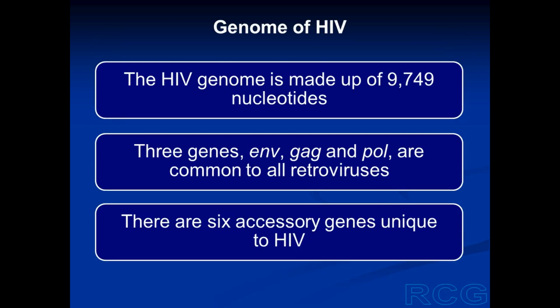The genome of the HIV is made up of 9,749 nucleotides, and three genes in the HIV genome are common to all the retroviruses. These three genes are ENV, GAG, and POL. These three genes are present in all the retroviruses, including HIV. But HIV possesses 6 accessory genes which are not present in other retroviruses. These genes are unique to HIV.